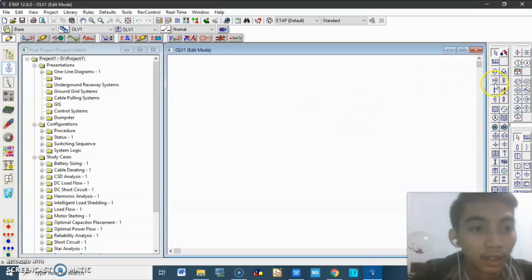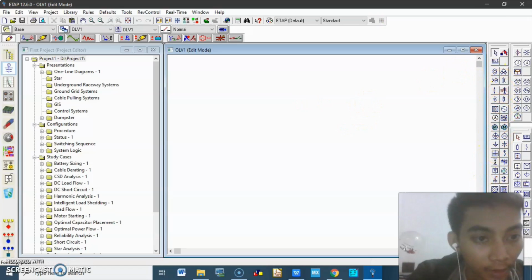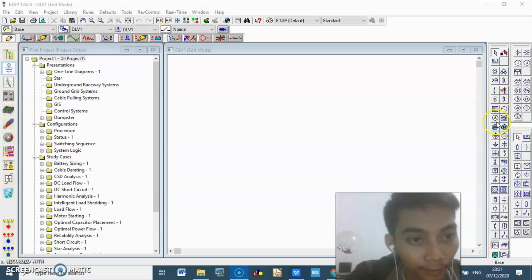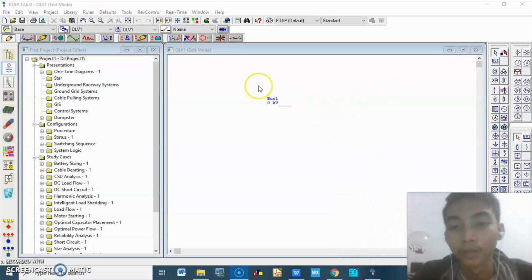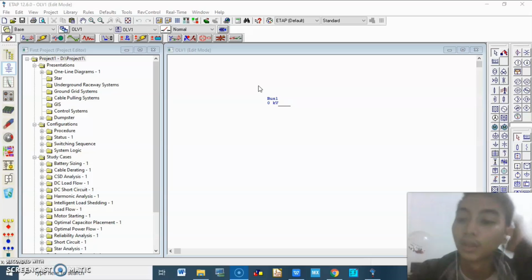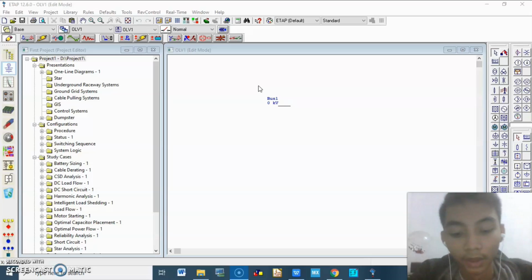And then this is the bus bar. In many projects, the bus bar is very useful because you need to know how to connect with the system. It needs copper to connect the system.